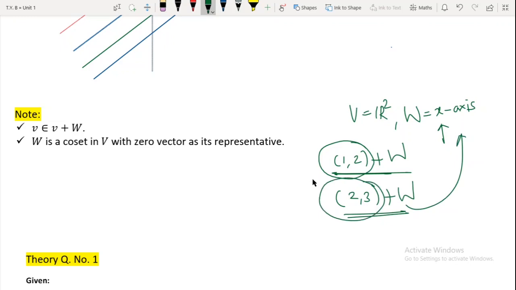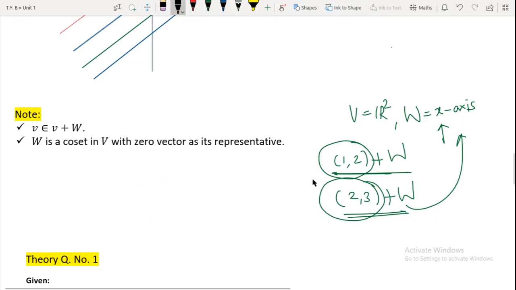So I want to point out that whenever we talk about the coset V plus W, this coset always contains its representative. What is the reason behind it?